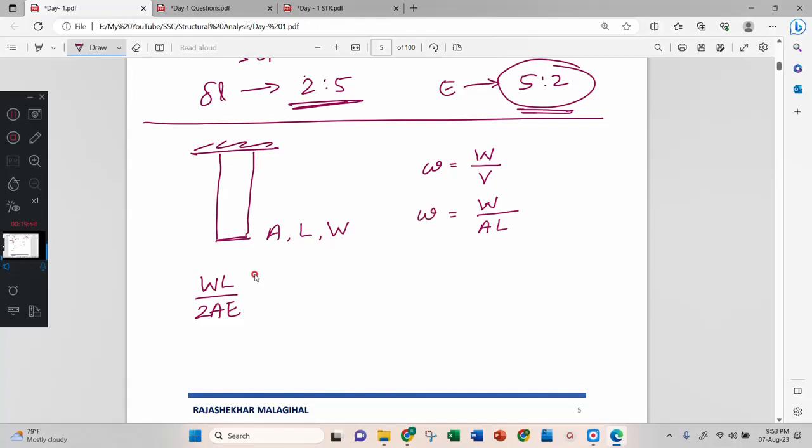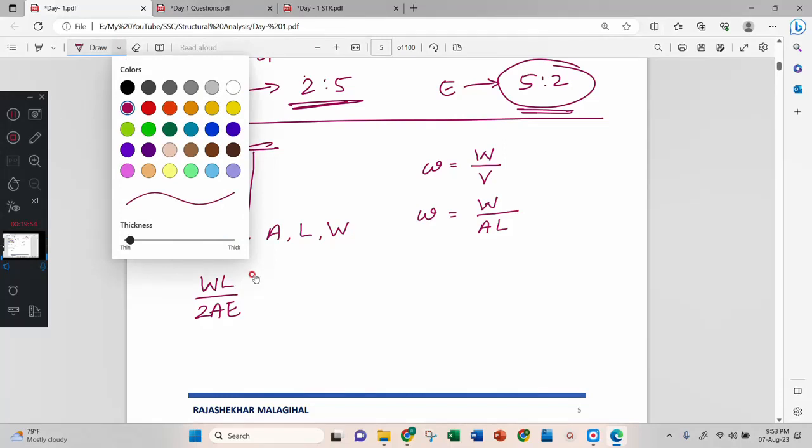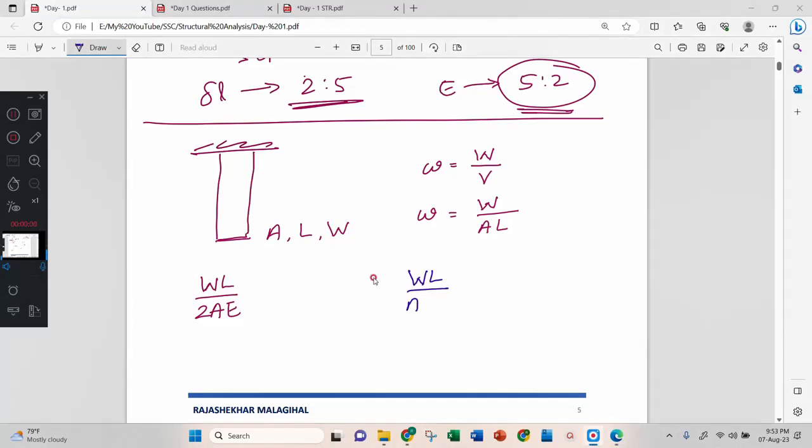Now I will consider my equation, which I know is WL by 2AE. I will multiply by L and divide by L. What happens? Now W by A into L becomes small w.